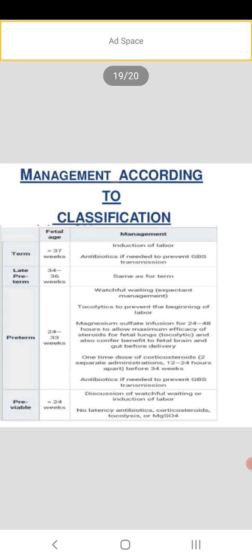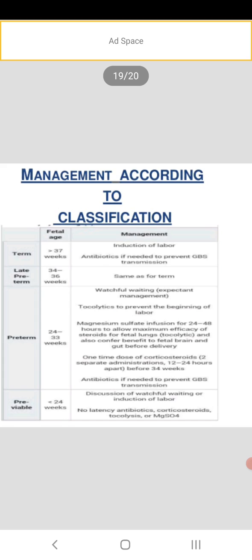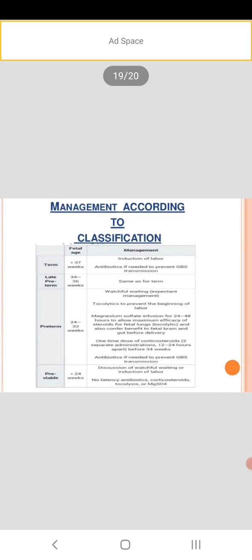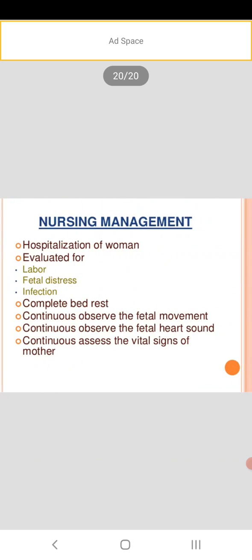Then pre-viable, less than 24 weeks: discussion is watchful waiting or induction of labor. No latency antibiotics, corticosteroids, tocolytics or magnesium sulfate. Then nursing management: hospitalization of women evaluated for labor, fetal distress, infection, complete bed rest, continuously observe the fetal movement, continuously observe the fetal heart sound, continuously assess the vital signs of the mother.